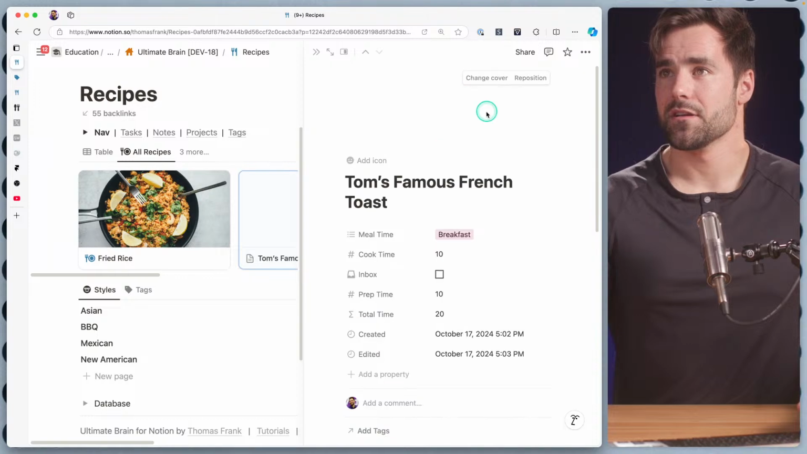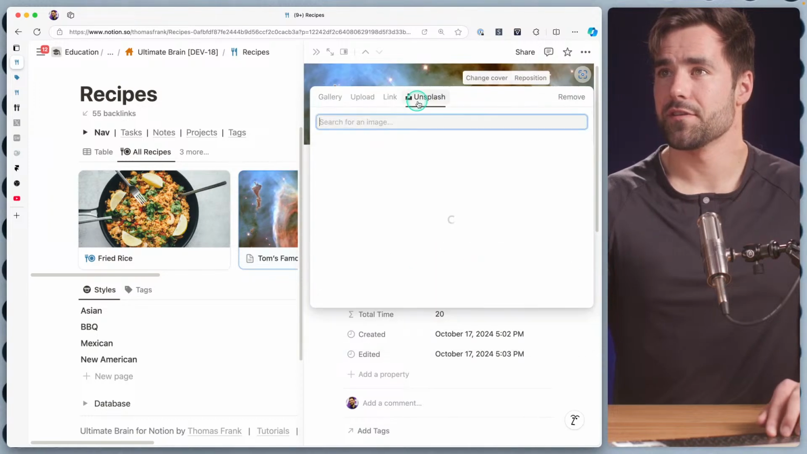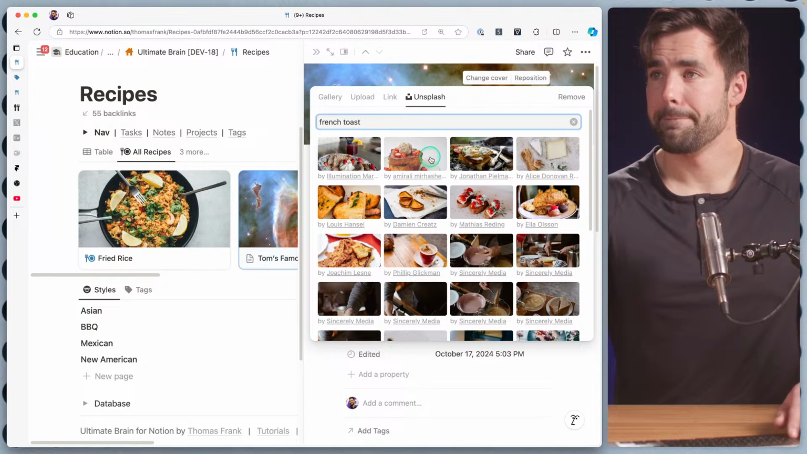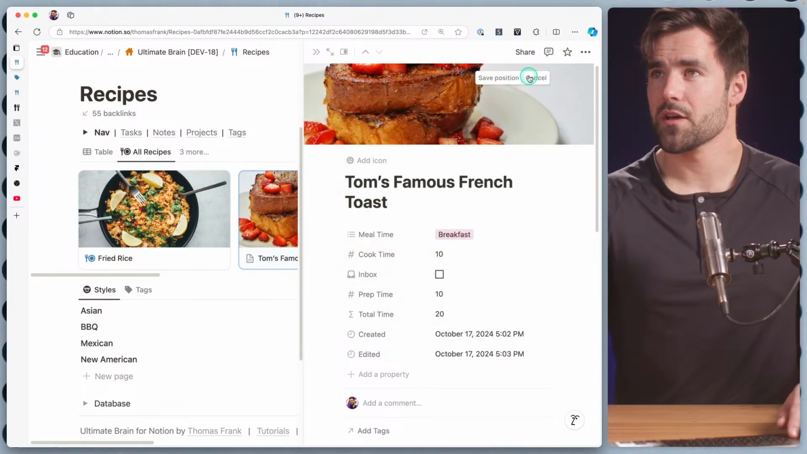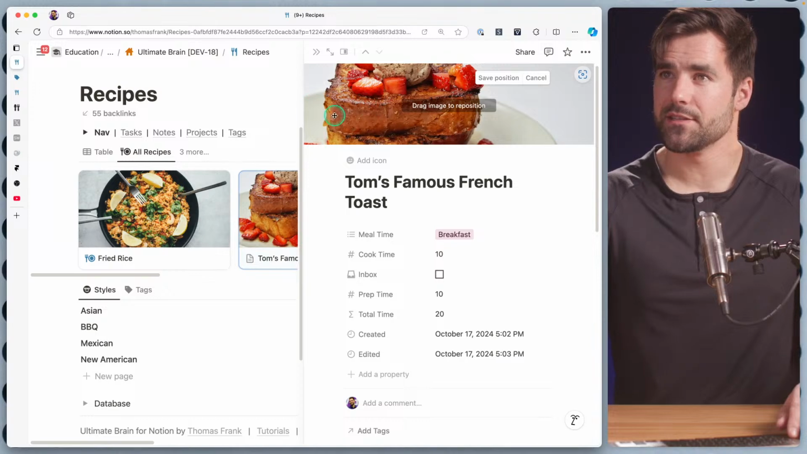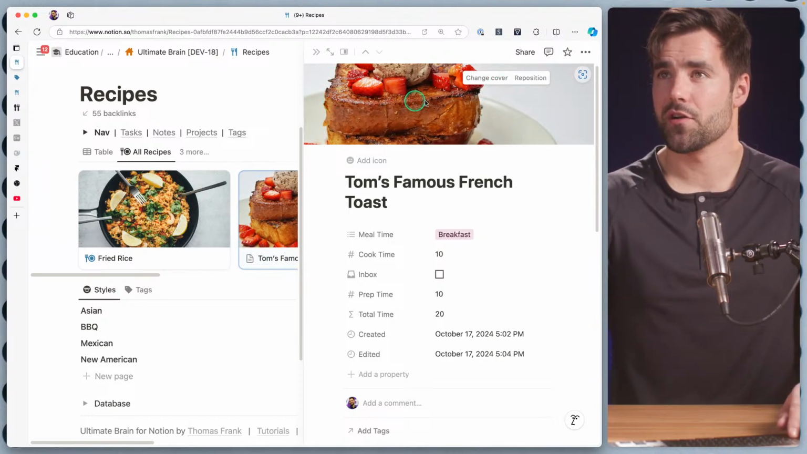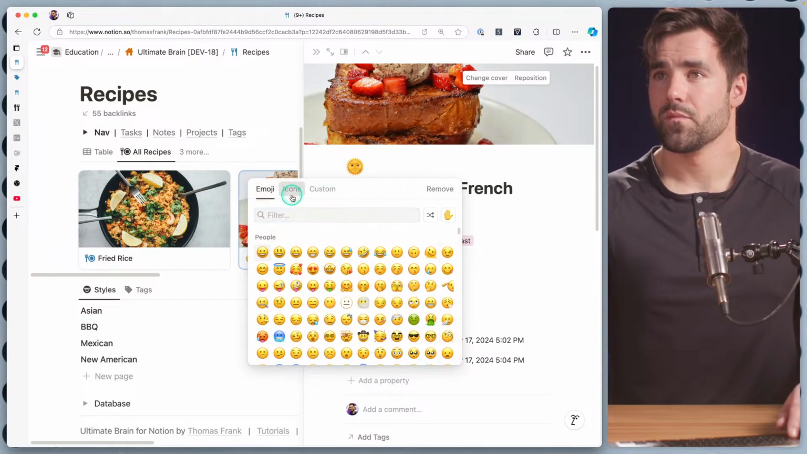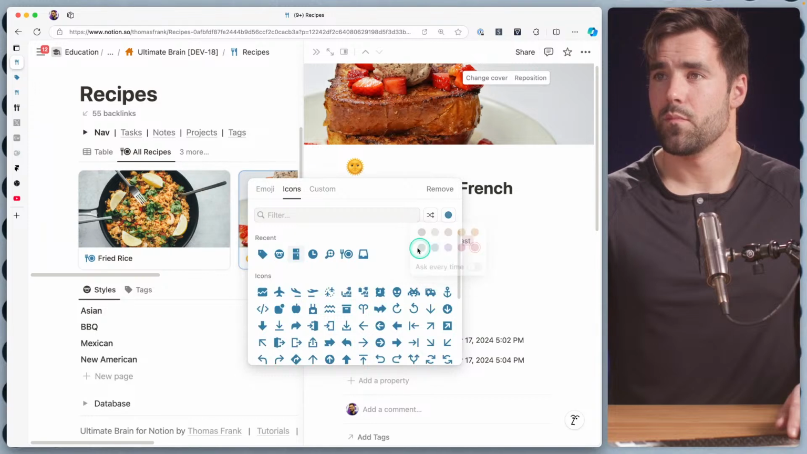Let's get ourselves a nice little cover image of French toast. That one looks decent. I don't like putting all the stuff on my French toast like this, but I do see some nice crusting on the edges, which means they did put the sugar in the pan before they finished cooking it. So that's good technique right there. And we'll add an icon. Why the heck not? Back to the blue.